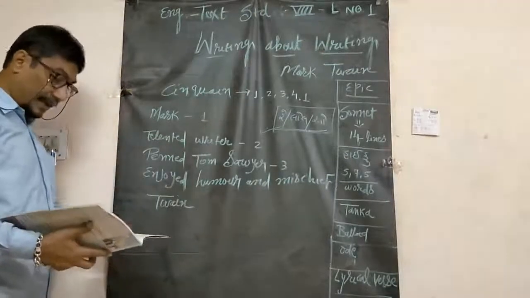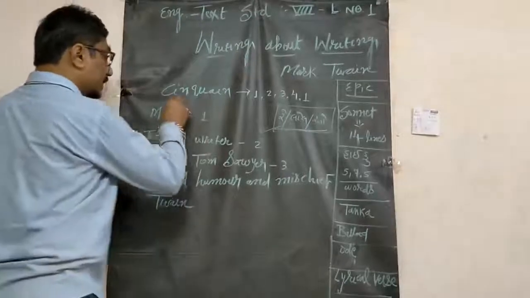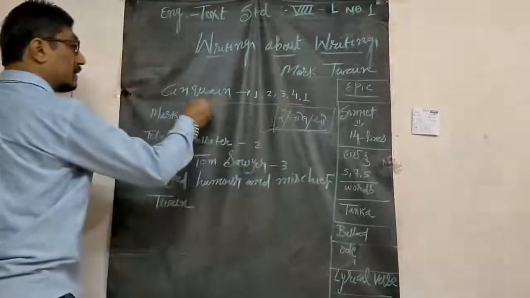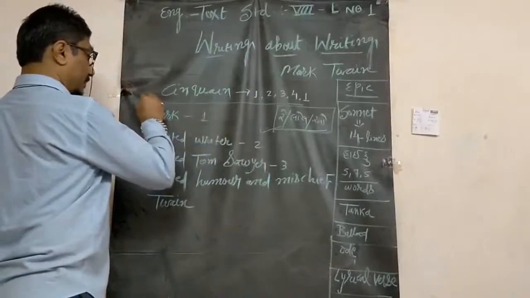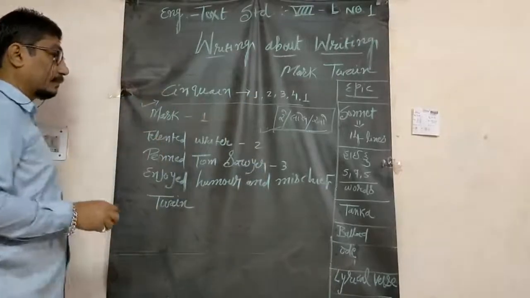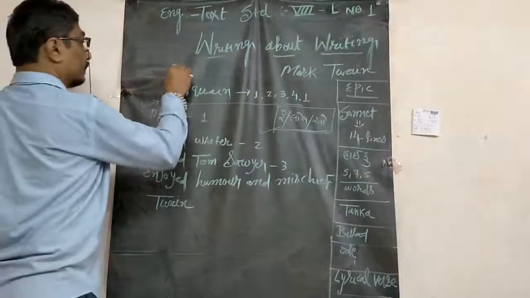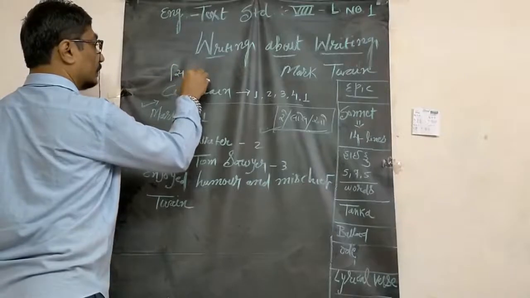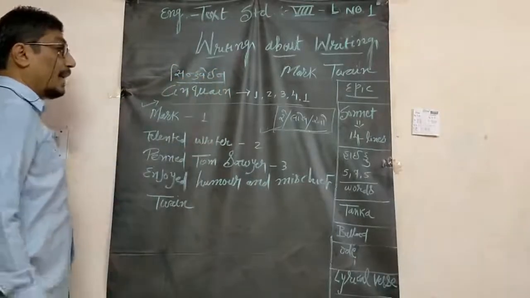We are on page number 10. This is taken from page number 10. This is the structure of cinquain. This is the pronunciation. Cinquain.